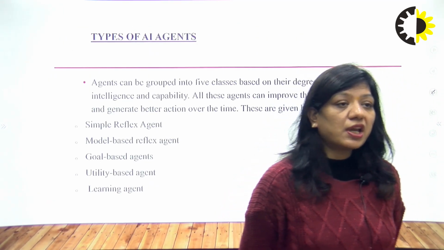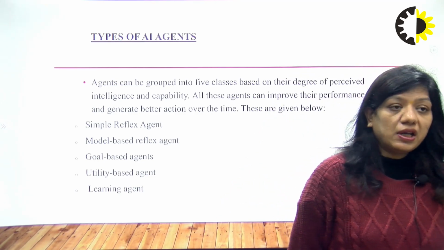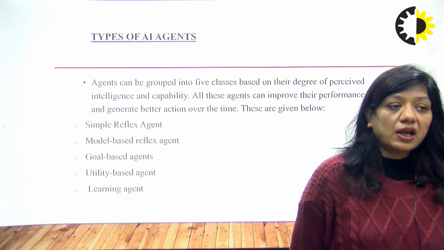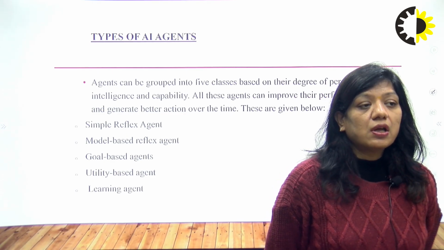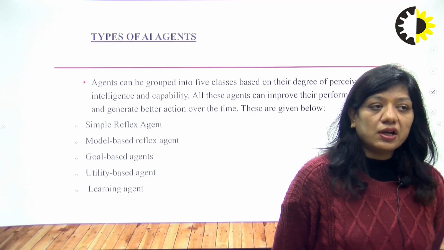So an agent can be grouped into 5 classes based on the degree of perceived intelligence and capability. All these agents can improve their performance and generate better action over time. So we have basically 5 types of agent. First one is simple reflex agent, model based reflex agent, goal based, utility based and learning agent.